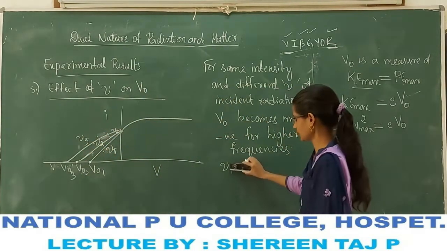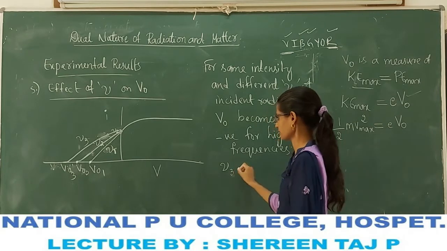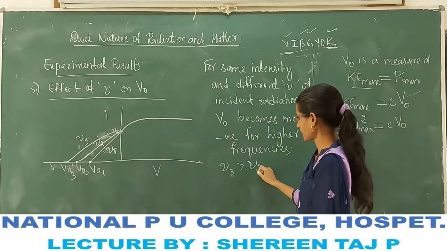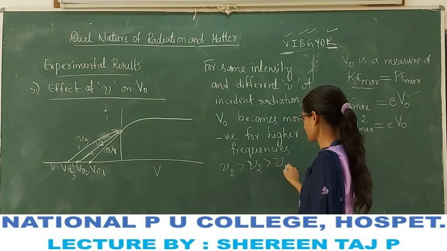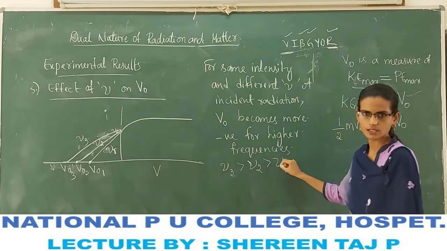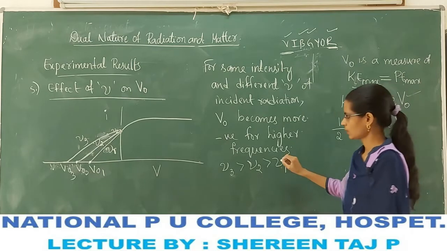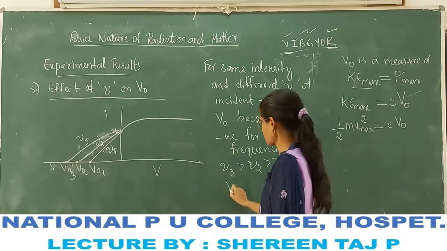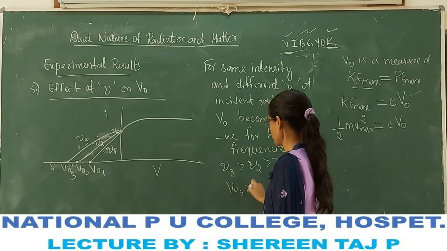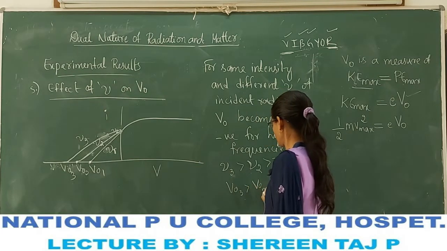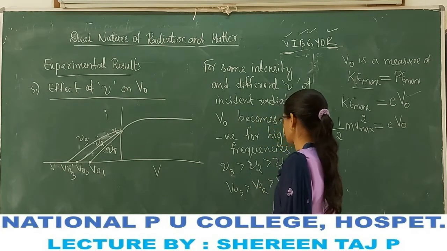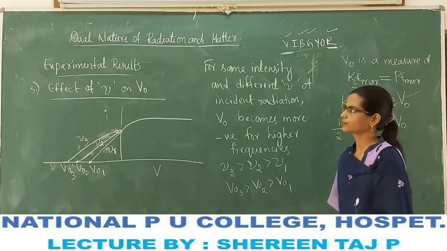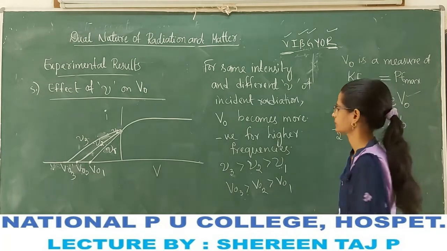If nu3 is greater than the second frequency, which is greater than frequency 1, then the corresponding stopping potentials are also large, meaning they become more and more negative. So this is the fifth experimental result.